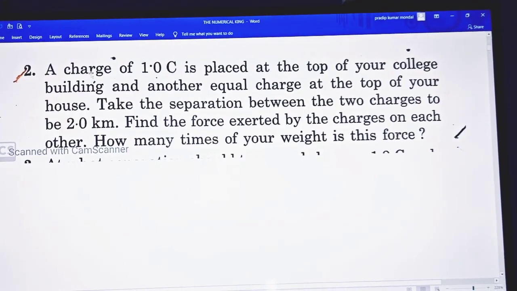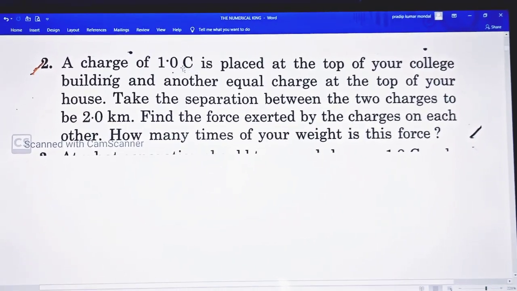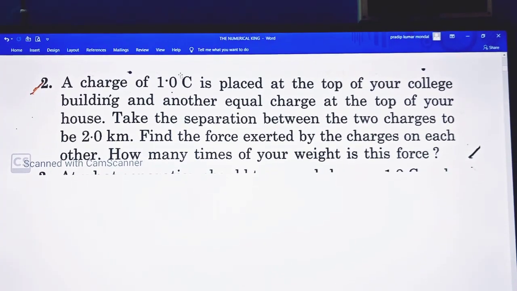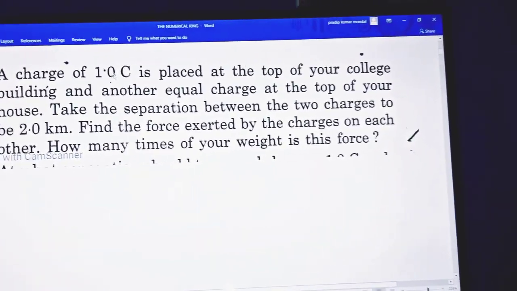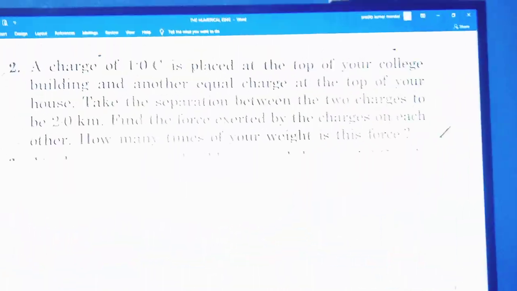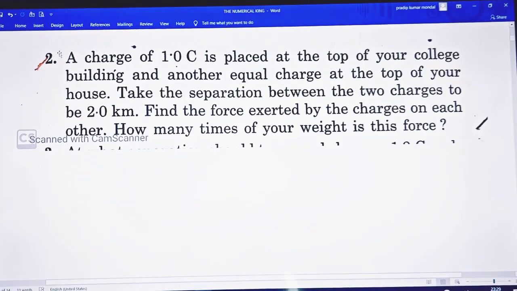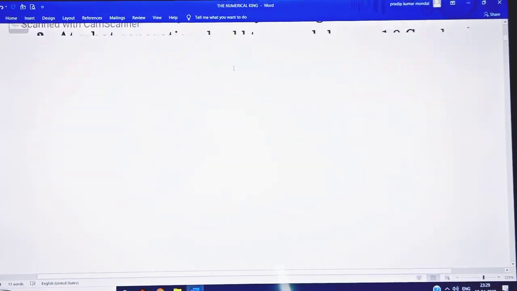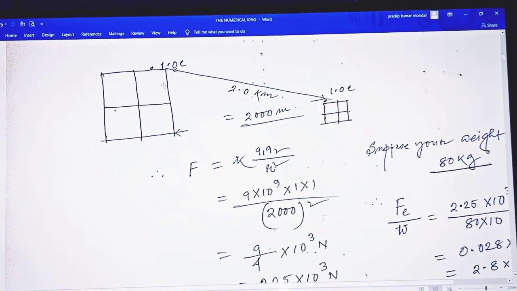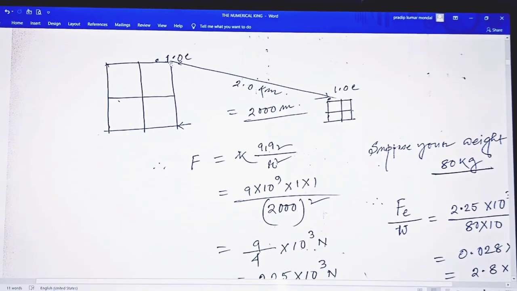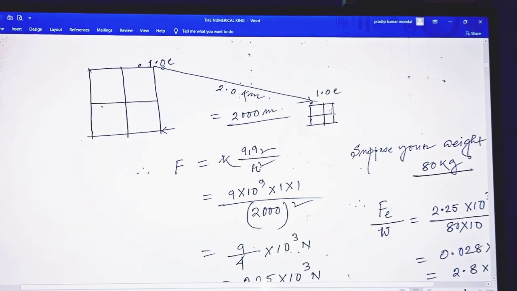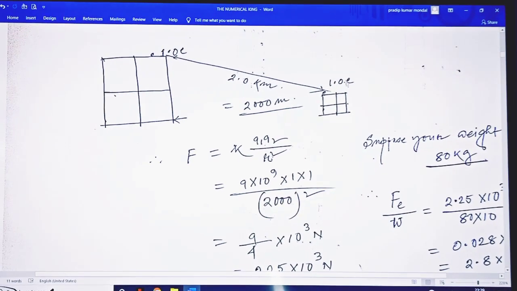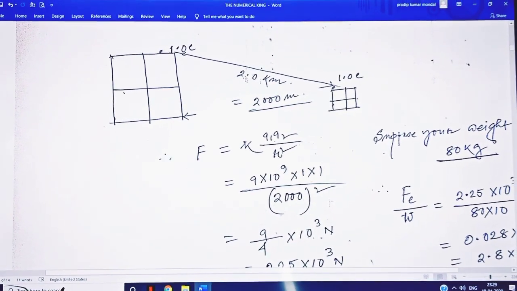So here the problem is a charge of 1.0 coulomb, and this is the significant figure: 1 is the certain digit and 0 is the uncertain digit, so you must take 1 coulomb. A charge of 1.0 coulomb is placed at the top of your college building. Here this is the college building, and on the top of the college building 1.0 coulomb charge is kept, and this is another building, your house, with 1.0 coulomb, and the distance between the two buildings is 2.0 kilometer.